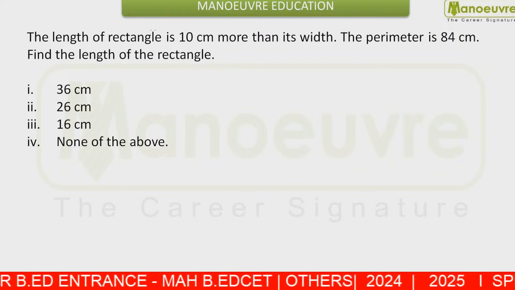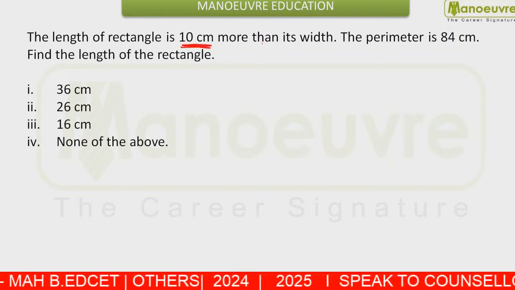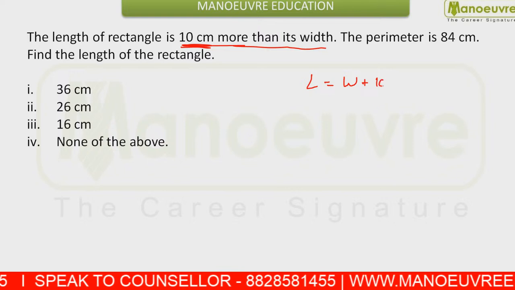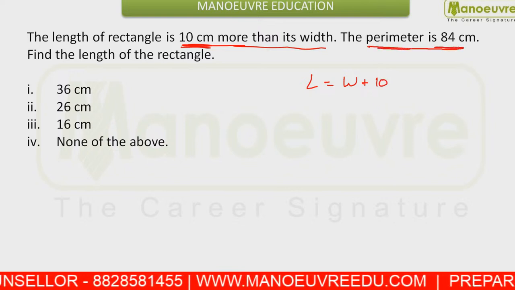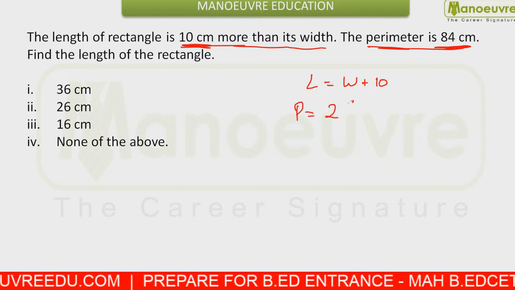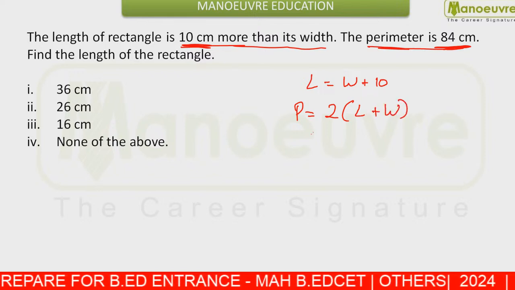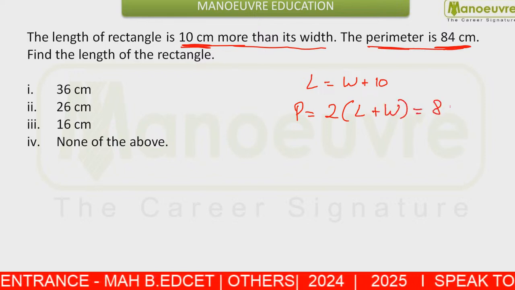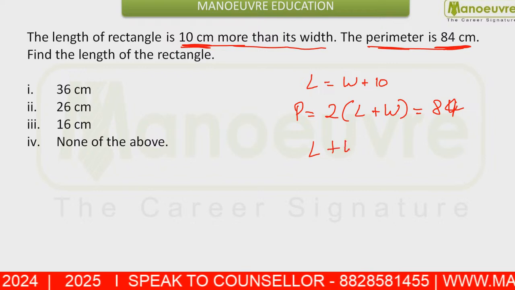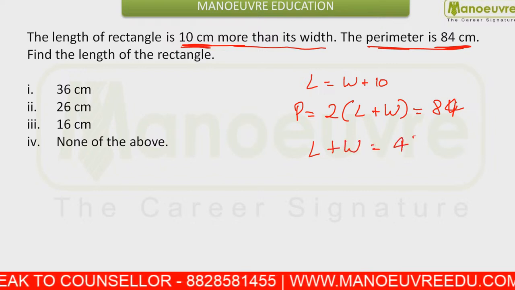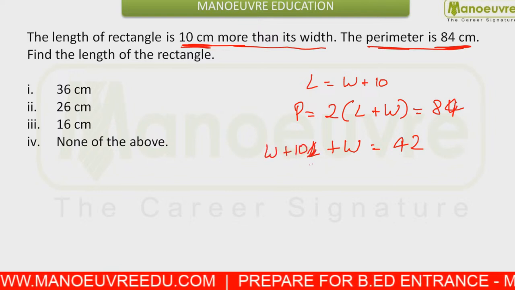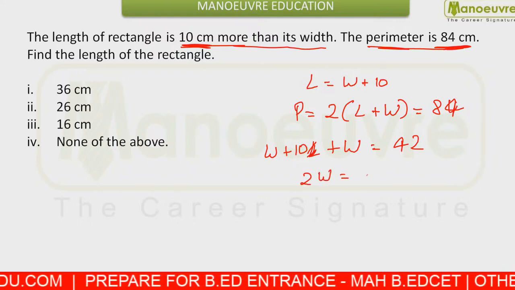Next, you are given the length of a rectangle is 10 centimeter more than its width. So you can say length is equal to width plus 10 centimeter, and you are given the perimeter is 84 centimeter. The perimeter is nothing but 2 times length plus width. So you can say length plus width is 84 by 2, that is 42. And I can say length is width plus 10.